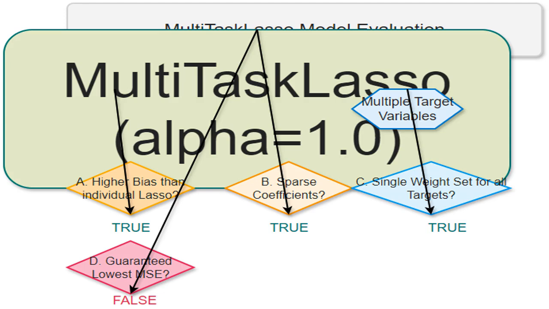I'm using the MultiTaskLasso algorithm, specifically setting the regularization strength, alpha, to 1.0. This number controls how much I penalize the model's complexity. A higher alpha means more simplification. It's a crucial setting for preventing overfitting.